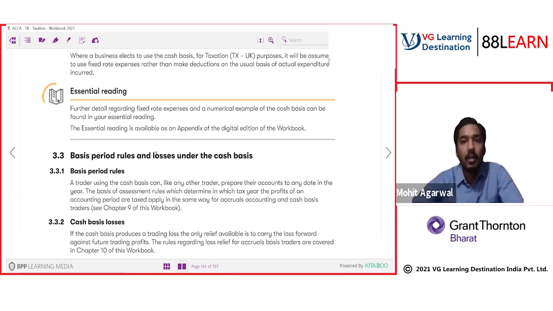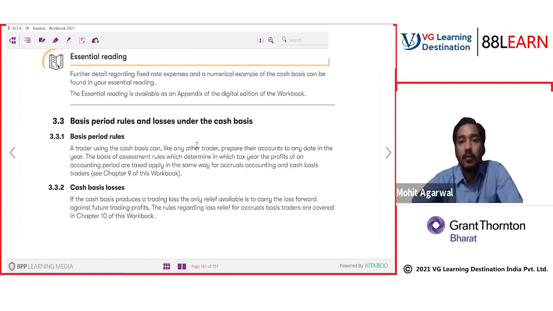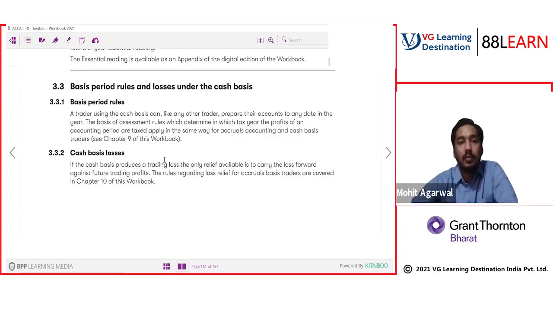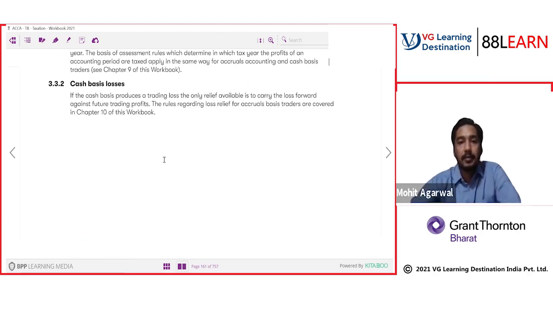Similarly, they have given us the basis period rule for losses, under only cash basis. It will be more clear when we study accrual basis. Let's read it for now. Basis period rule: a trader using cash basis can produce a trading loss. The only relief available is to carry the loss forward against future trading profit. The rules regarding loss relief for an accrual basis trader are covered in chapter 10. So both of these are covered later on, deferred.